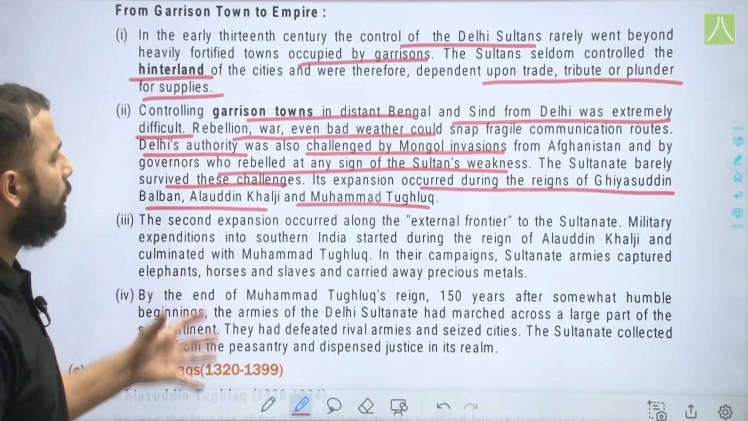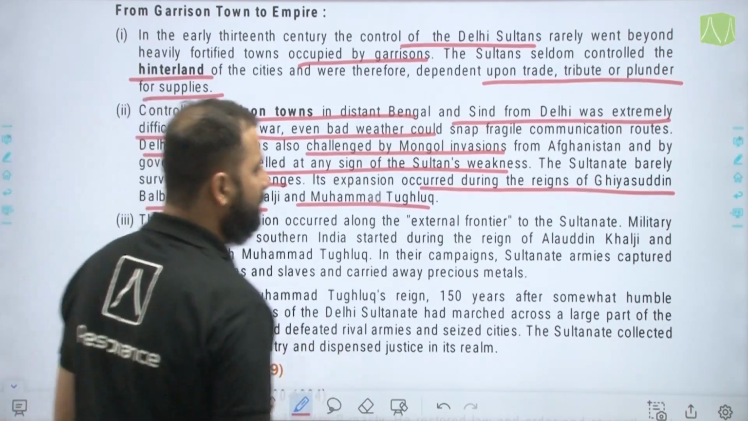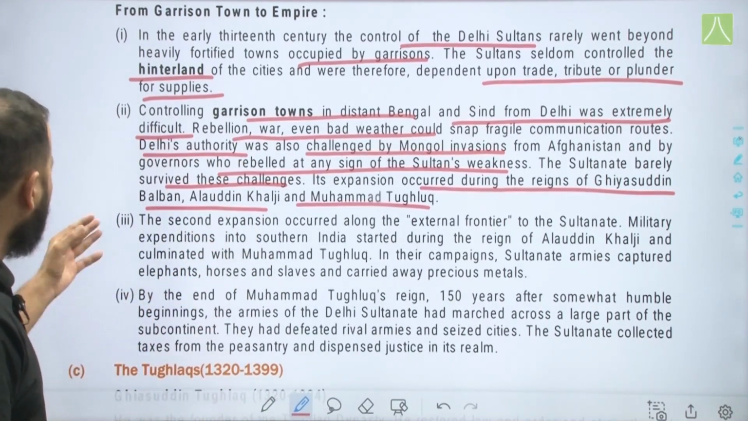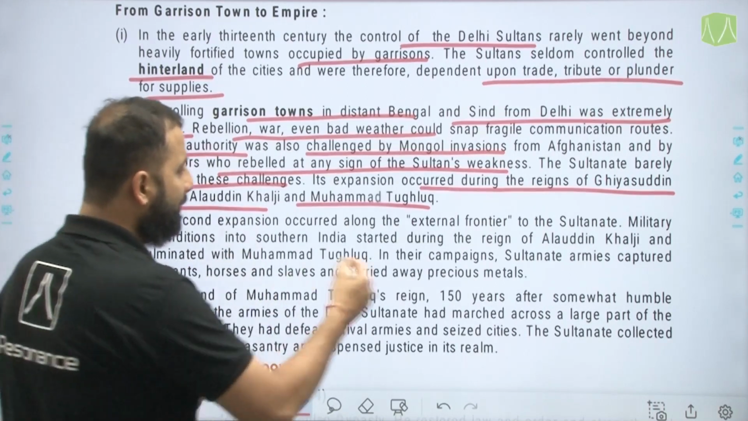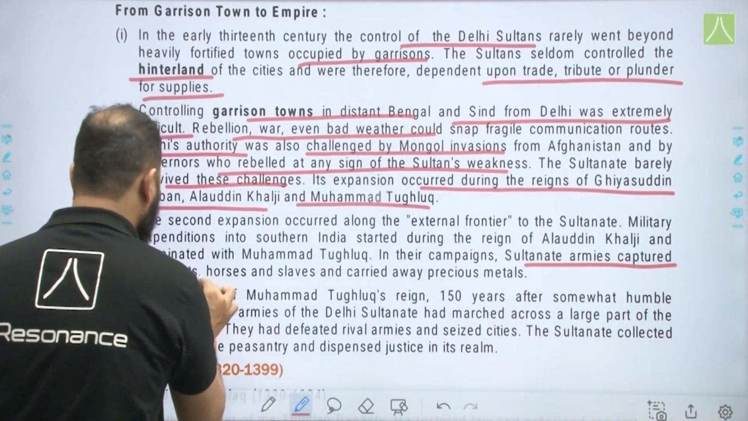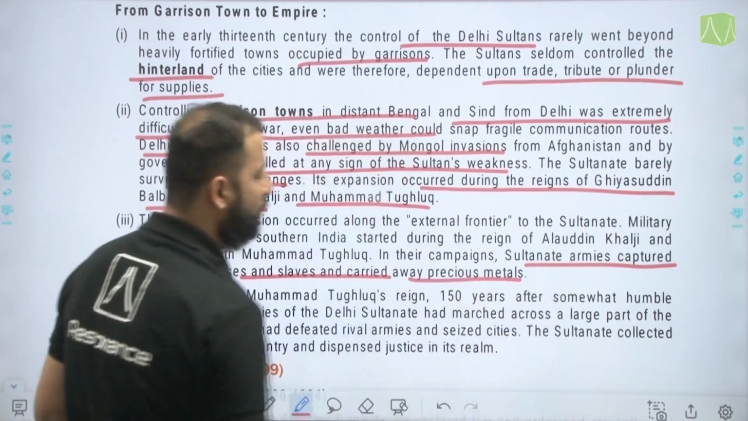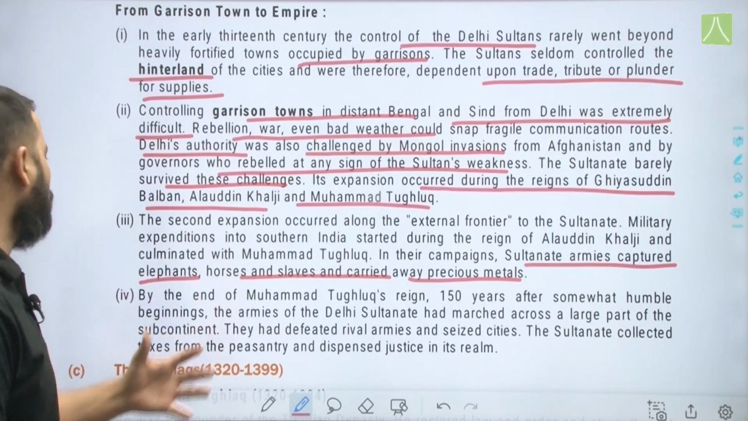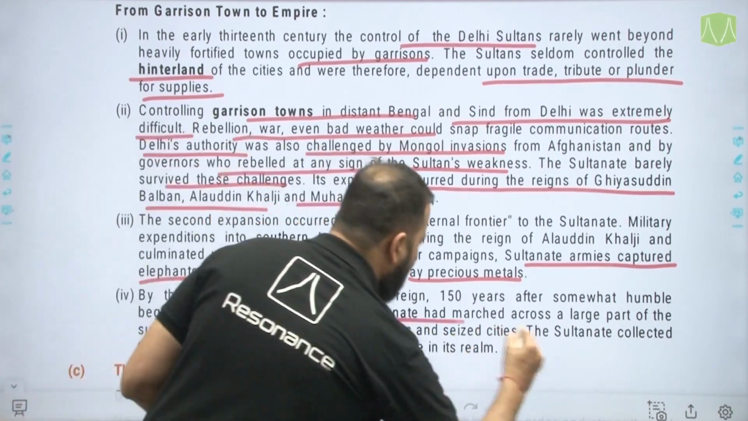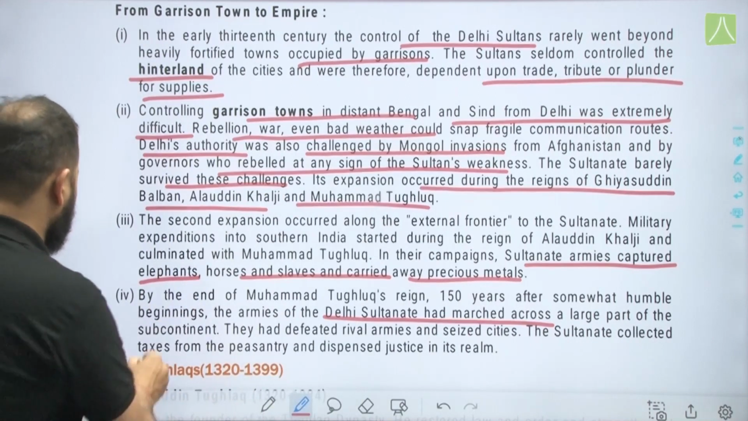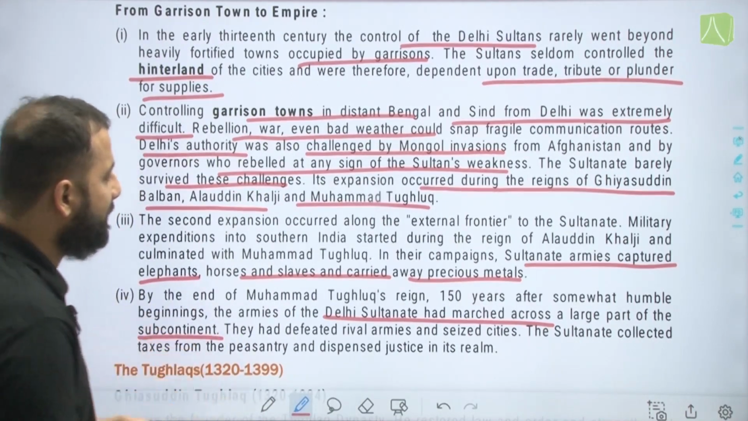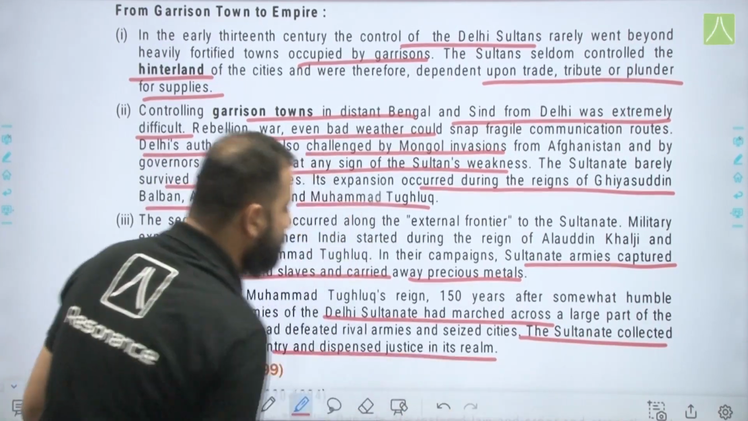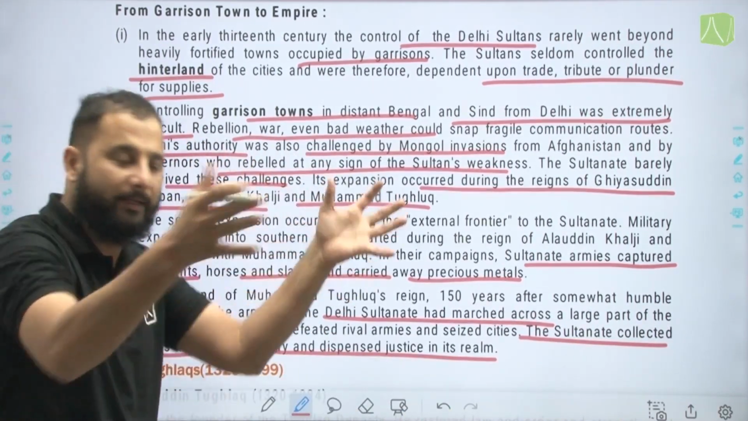The second expansion occurred along the external frontier to the Sultanate, that is military expeditions into the southern India started during the reign of Alauddin Khilji and culminated with Muhammad Tughlaq. In their campaigns, Sultanate armies captured elephants, horses and slaves and carried away precious metals. By the end of Muhammad Tughlaq's reign, 150 years after somewhat humble beginnings, the armies of Delhi Sultanate had marched across a large part of the subcontinent. They had defeated rival armies and seized cities, and the Sultanate collected taxes from the peasantry and dispensed justice in its realm or area under its jurisdiction.